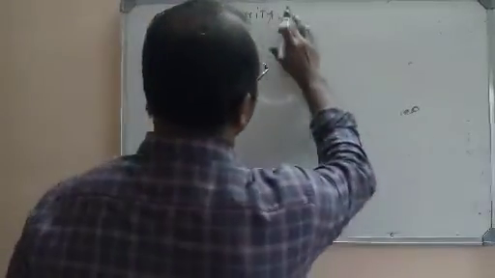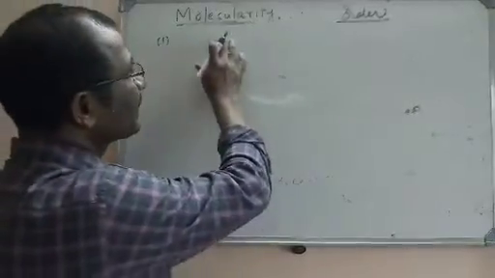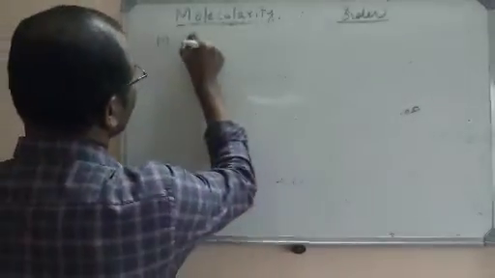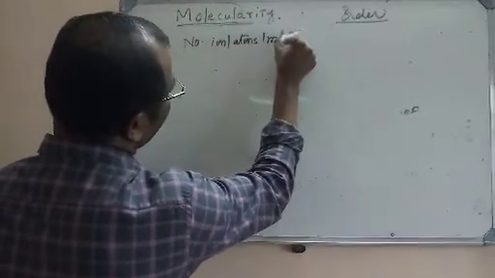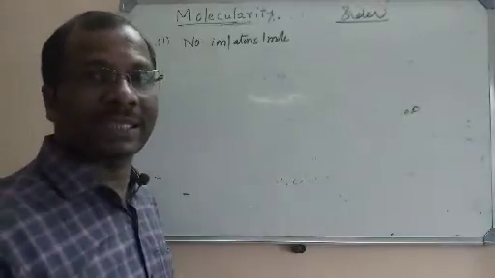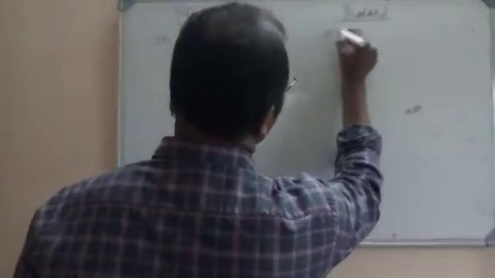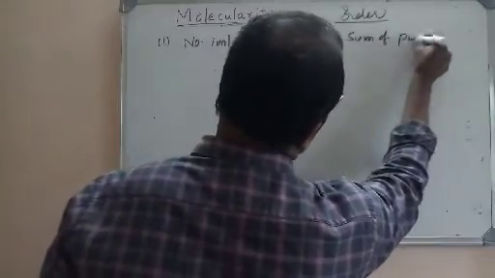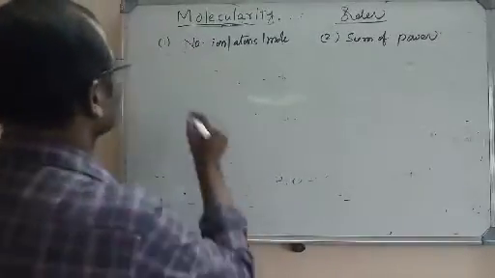Now, if you compare molecularity and order, first of all, what is the molecularity? It is the number of atoms, ions or molecules involved in collisions to form the products. So it is the number of atoms or ions or molecules that are simultaneously colliding to form the product. Order is nothing but the sum of the powers. It is the sum of the powers of concentration terms in a rate law. This is the first one.